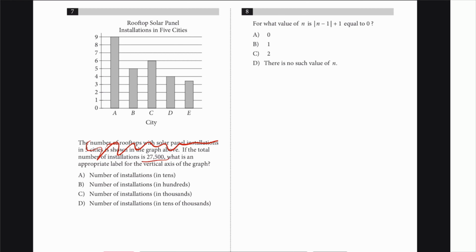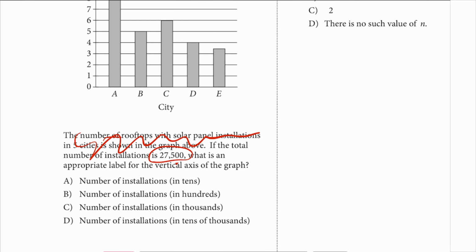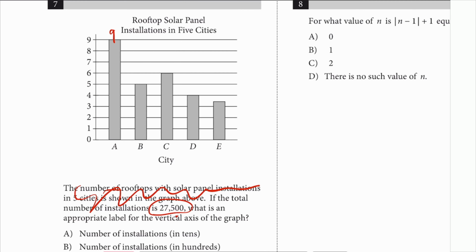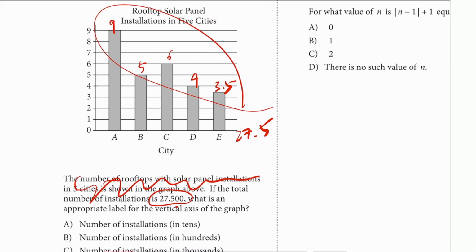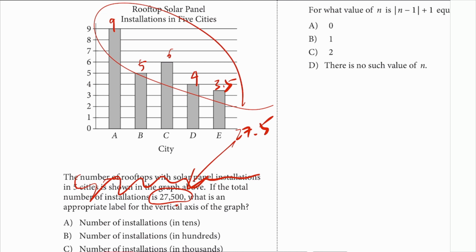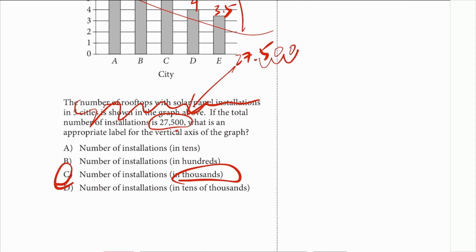And then number 7. The total number is 27,500. What is the appropriate label? So if you count the numbers, 9, 5, 6, 4, 3.5, you add all that, that gives you 27.5, and it's not a coincidence. How do you get to the 27,500? You just got to move 3 to the right, meaning it's probably in thousands, because it's 3 zeros.